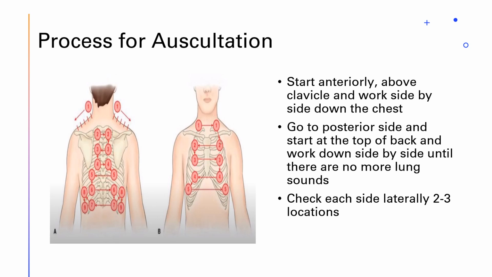Next, we go to the posterior side and we start at the top of the back and work our way down side by side until there are no more lung sounds, comparing each side just like the left side of this picture. Again, we're checking to see if the 2 sides sound the same. Lastly, we check each side laterally in 2 to 3 locations. I normally ask my patients to raise their arms up a little bit so I can get my stethoscope on their sides easier. Again, we're comparing side to side to make sure that they sound the same on each side.